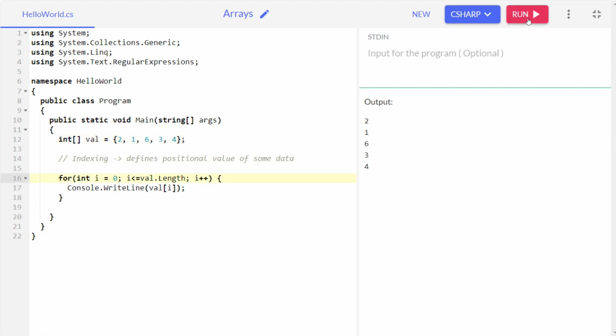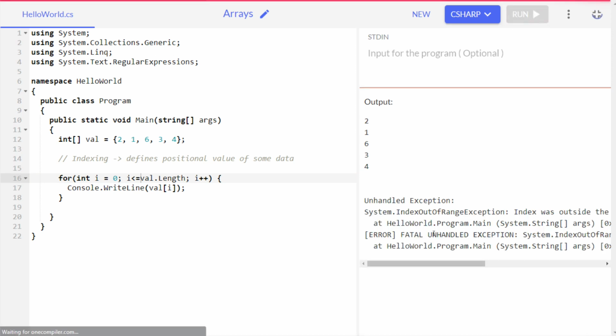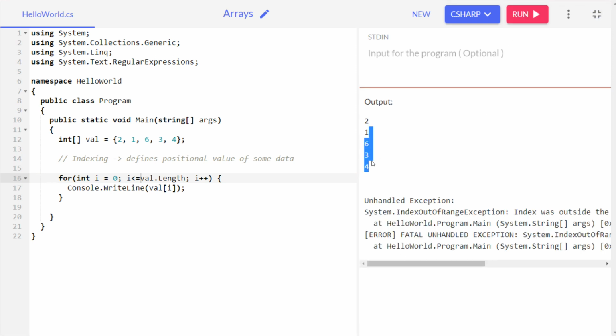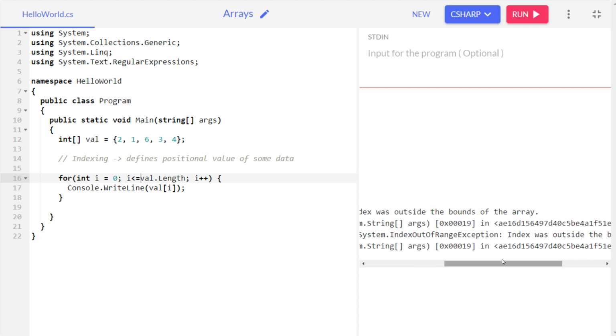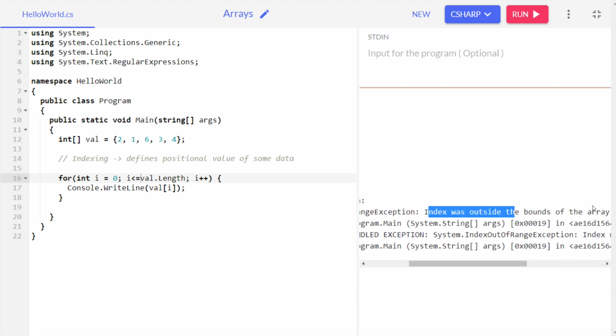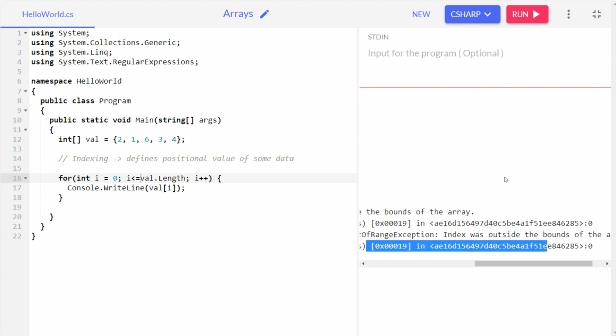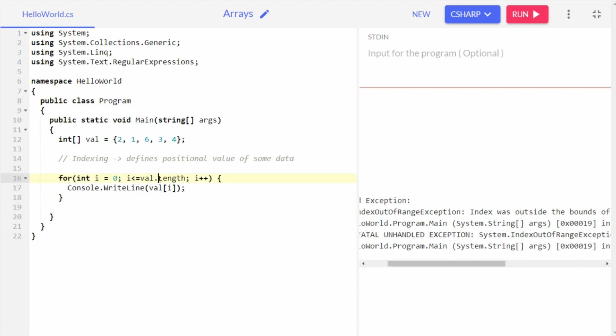Let's see what happens. It has printed, but here you can see it is returning an error. What's the error? Index was outside the bounds of an array. The reason is the length of this array is 5, but indexing ends at 4.